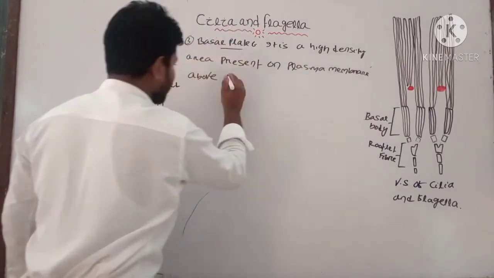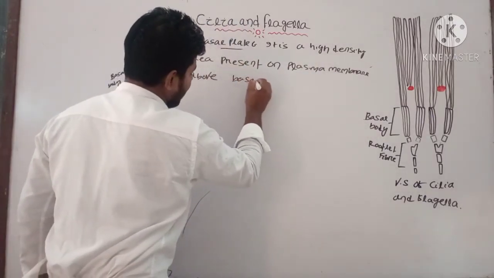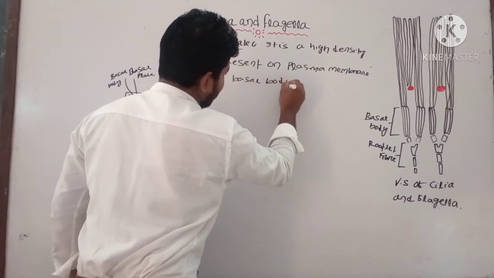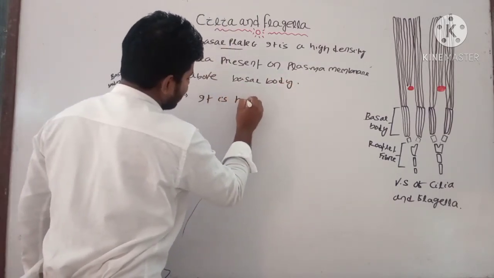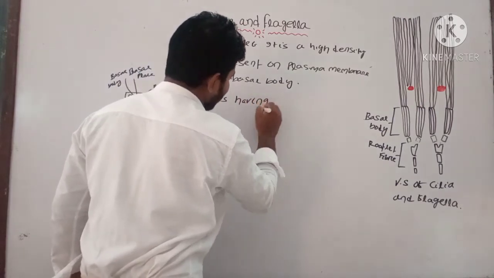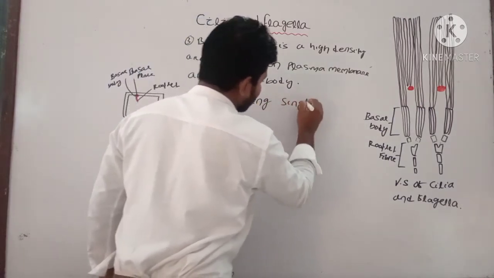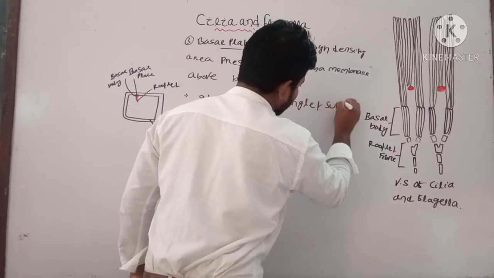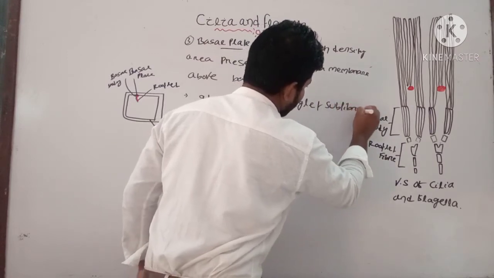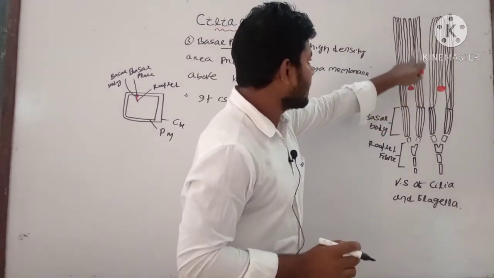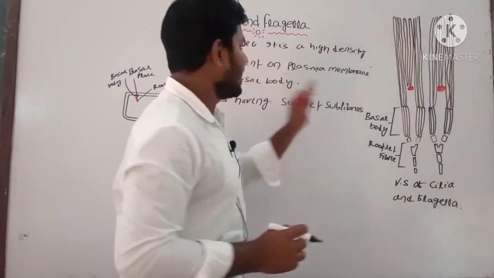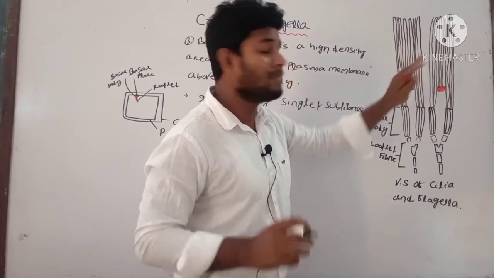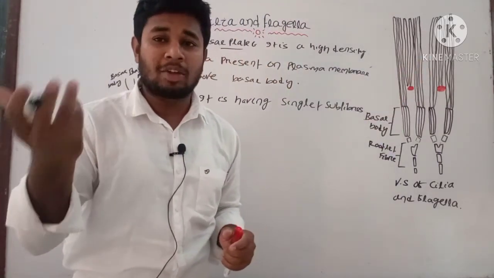Above the basal body, it is having singlet fibers. You can see the fibers arise from the tip of the basal plate, and these are known as the shaft or the microtubules of the shaft.